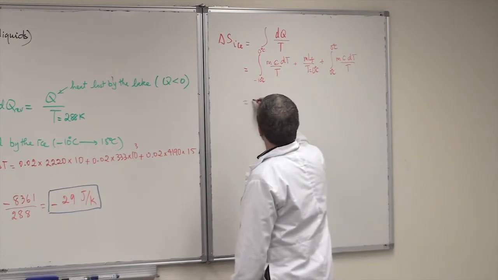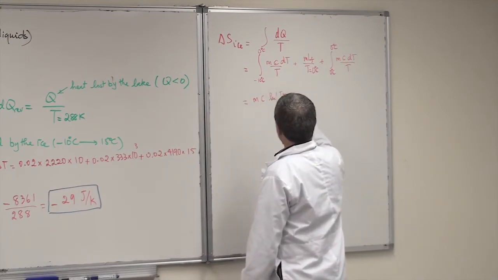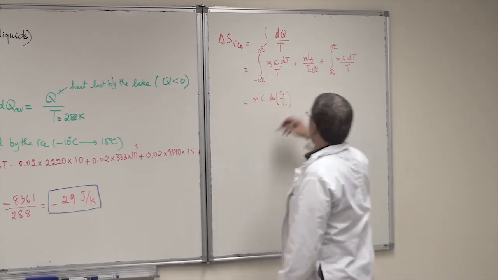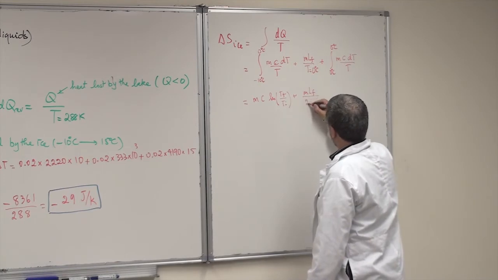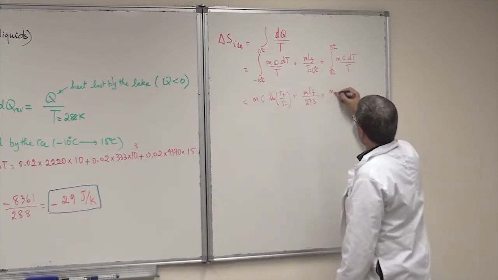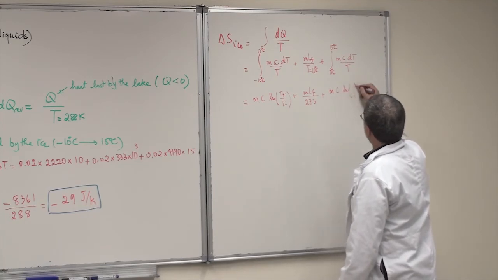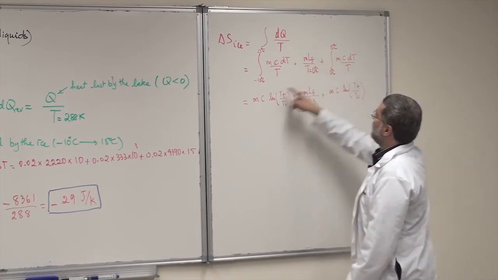So if you do the calculation correctly, there will be m c ln of T final over T initial for this case, plus m L fusion over T fusion, which is 273 for ice, plus another m c ln of T final over T initial. Be careful here, T final and T initial are different from here.